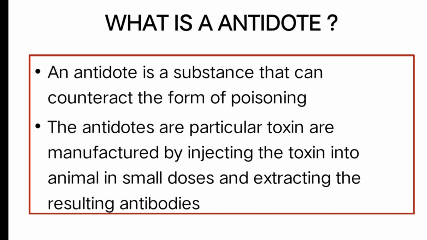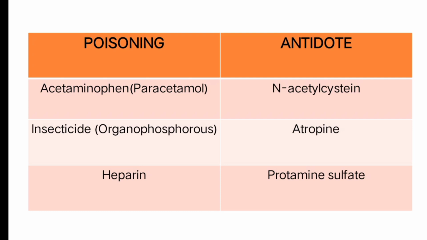This is how we get antivenoms and the like. When we inject some toxin into the animal, the body automatically produces antibodies. We extract such antibodies from the animals and use them for treatment purposes.